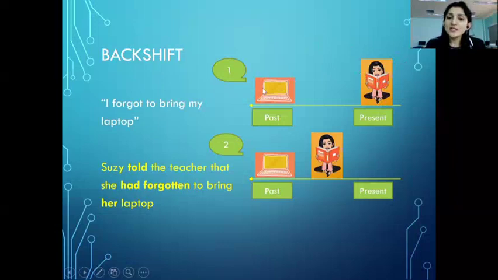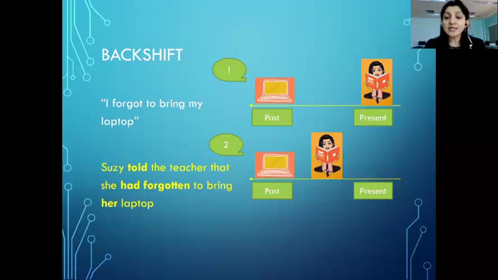Now, changing it to reported speech. We know that we have to change the present now. Now, this woman holding the book that you can see on screen has moved from present to a little towards past tense in image 2. So I am in the present reporting something.